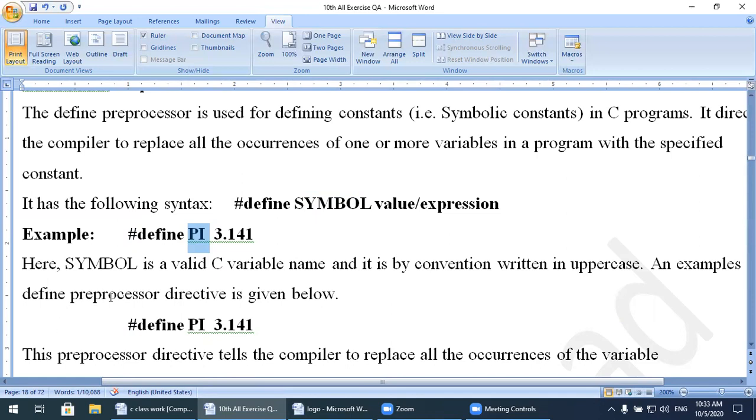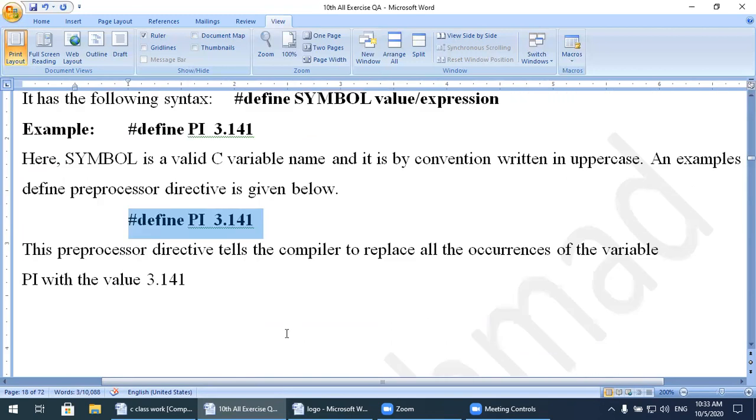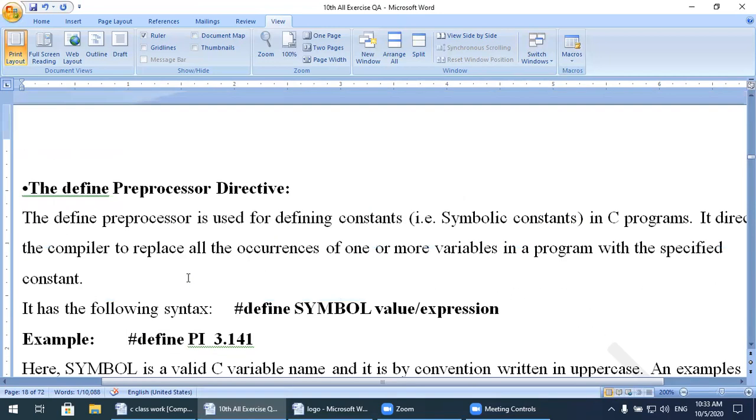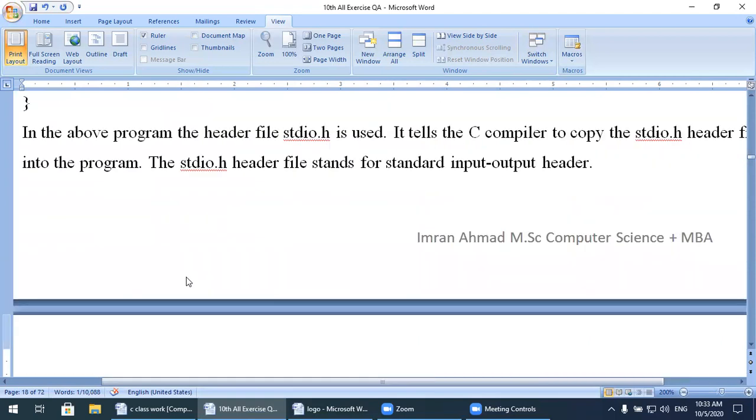An example of a predefined preprocessor directive is given below, like the one I already showed. This preprocessor directive tells the compiler to replace all occurrences of the variable PI with the value 3.141. I told you before that however many times you use this word in your program, the compiler automatically takes the value 3.141. So this is a preprocessor directive.